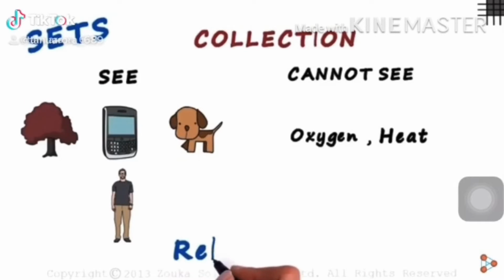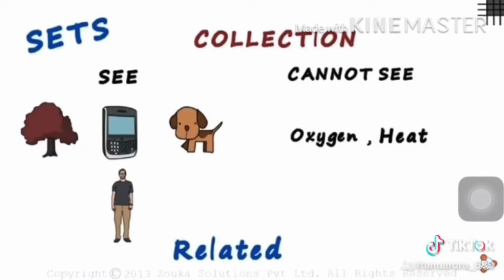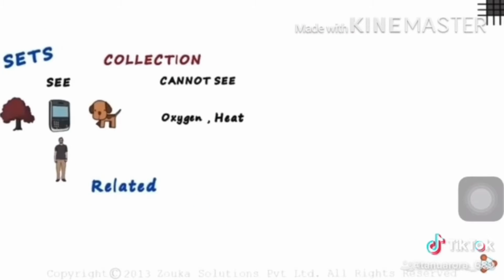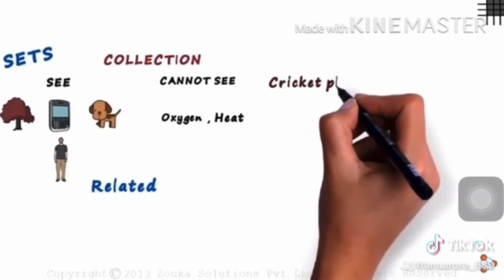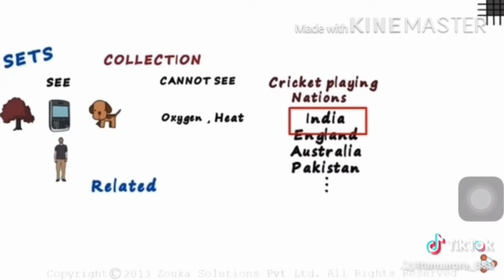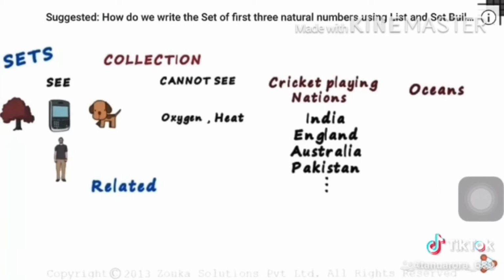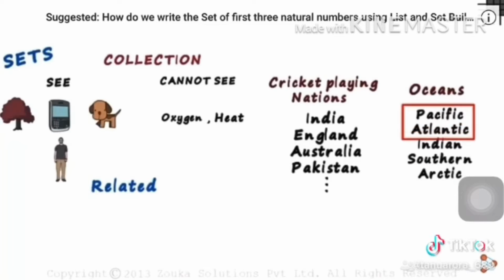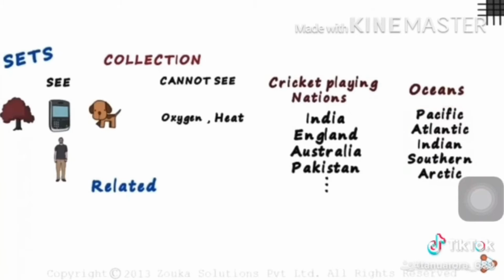Now let's look at a few more examples to understand better. Let's try to make a list of all the cricket playing nations. I would probably say India, England, Australia, Pakistan, and so on. Now, let's try to group all the oceans in the world. We all know that there are 5 oceans in the world: Pacific Ocean, Atlantic Ocean, Indian Ocean, Southern Ocean, Arctic Ocean.